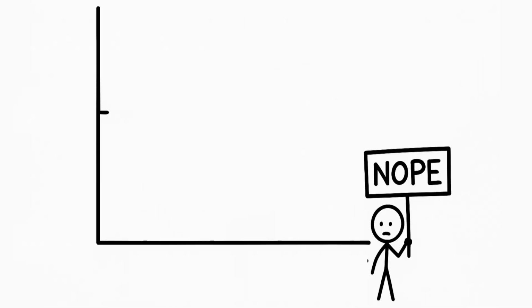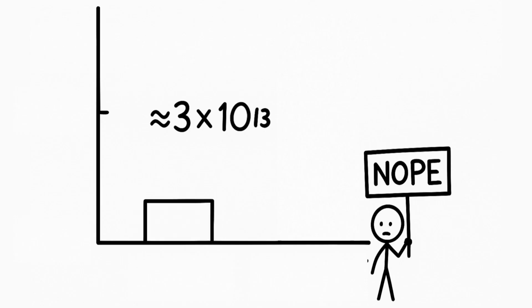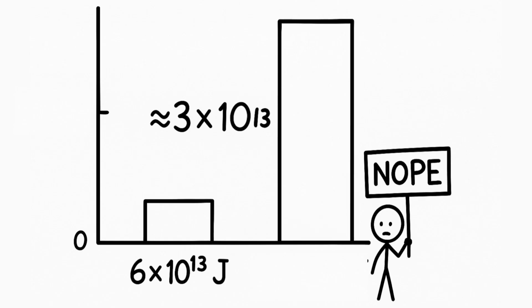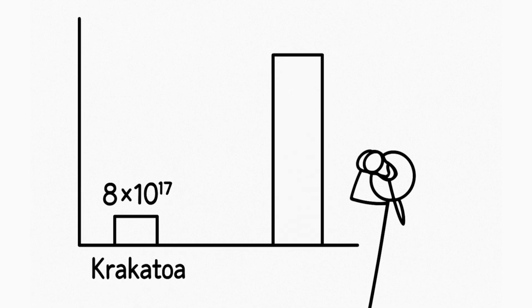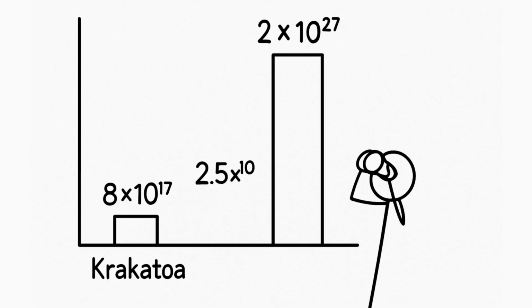Energy comparison. Hiroshima: approximately 6 × 10^13 joules. M15: approximately 2 × 10^27 joules, approximately 3 × 10^13 Hiroshima explosions. The explosion of Krakatoa volcano, 1883, approximately 8 × 10^17 joules. M15 is approximately 2.5 × 10^9 times stronger.